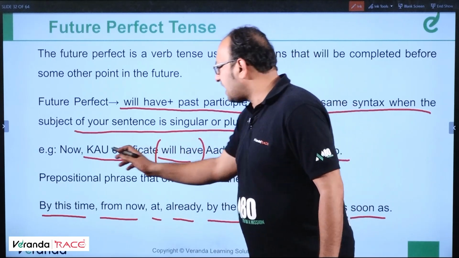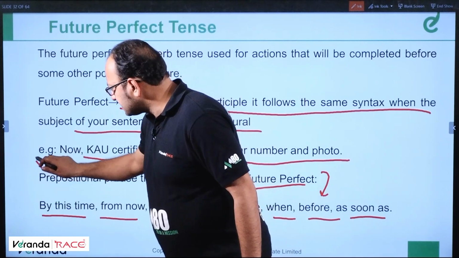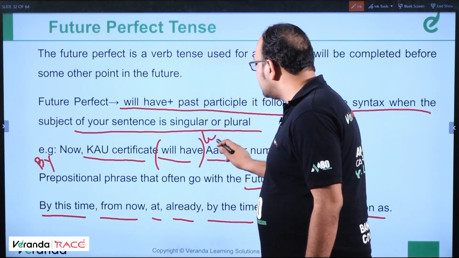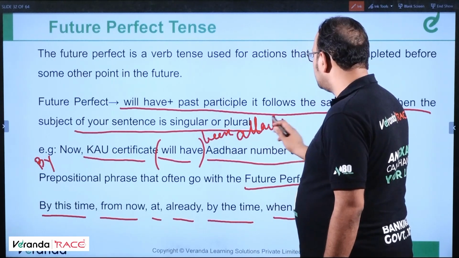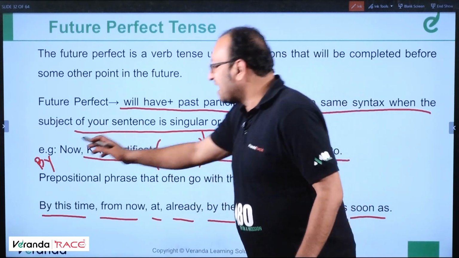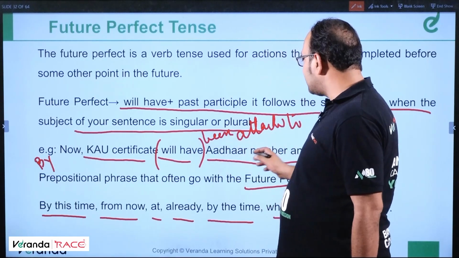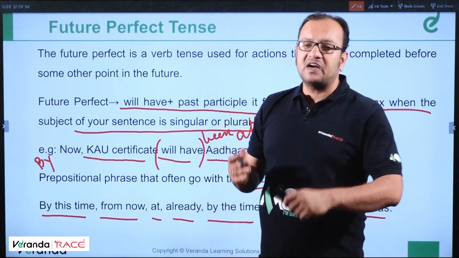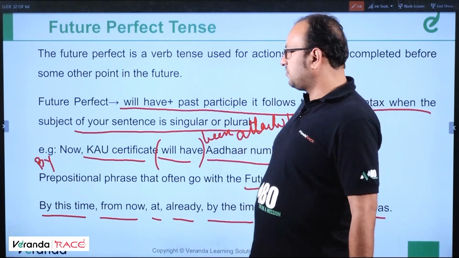This is the structure. So let us rectify this sentence. By now, KU certificates will have been attached to Aadhaar number and photo. How wonderful it is, right? It means by this time, it will have been done. My father will have reached there by this time tomorrow. Clear? So this is future perfect for you.